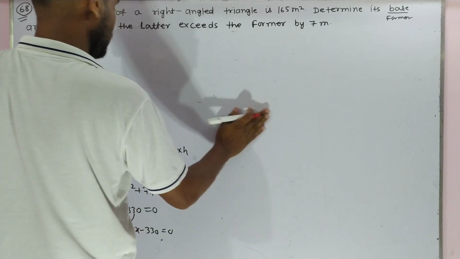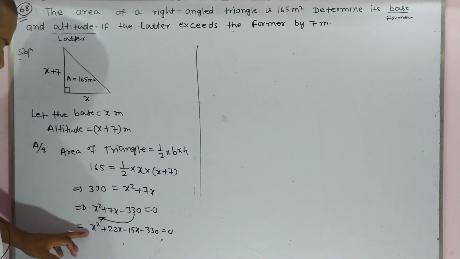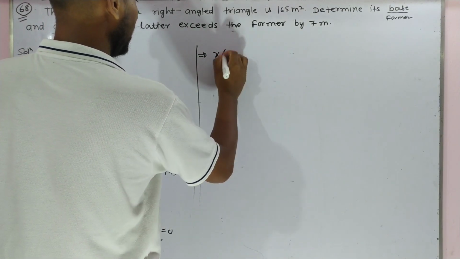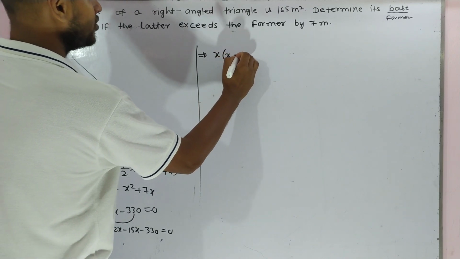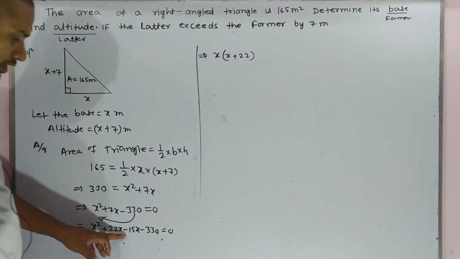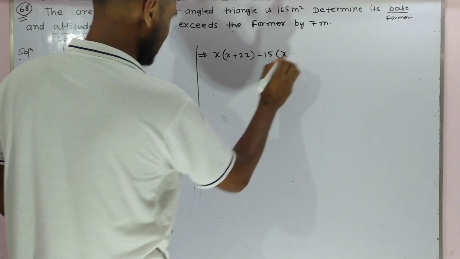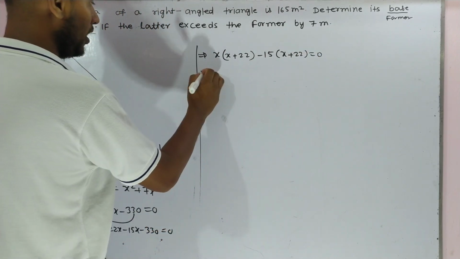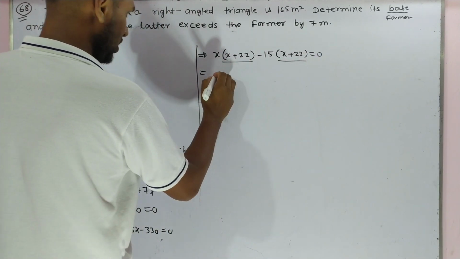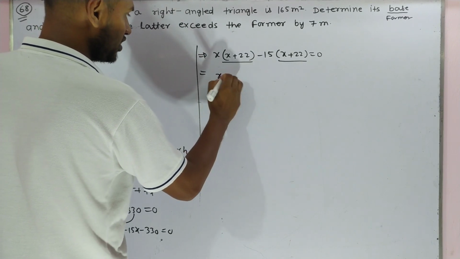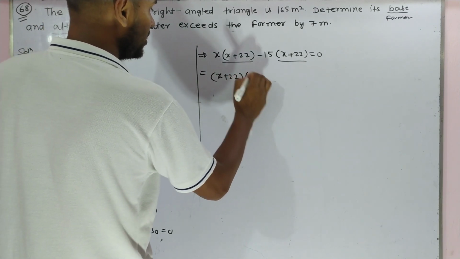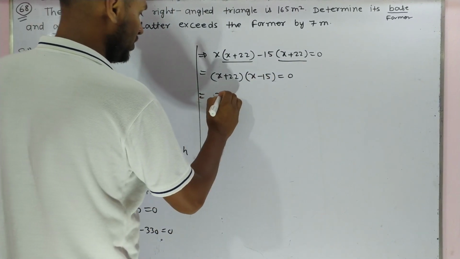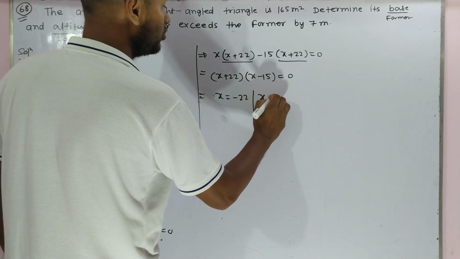I hope you are able to follow me. Again, from here you can take x as a common, and the remaining will be x plus 22. And from here also take minus 15 as a common, and the remaining portion is x plus 22, and it will be equal to 0. Here x plus 22 is present in both terms, so we take x plus 22 as a common, then x minus 15 will be the remaining portion, equal to 0. From here, x equal to minus 22 and x equal to 15.